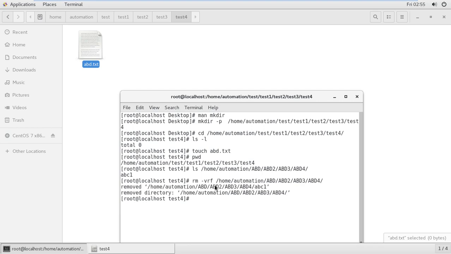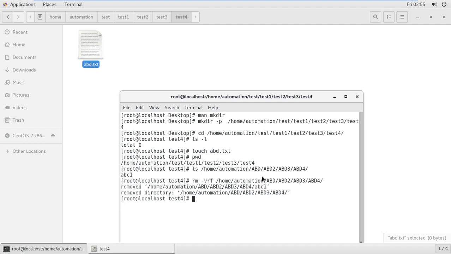Now you are doing one thing. You can see here there is home automations abd, abd2, abd3, but directly it will consider the last directory. It will remove this content as well as the contents under it.